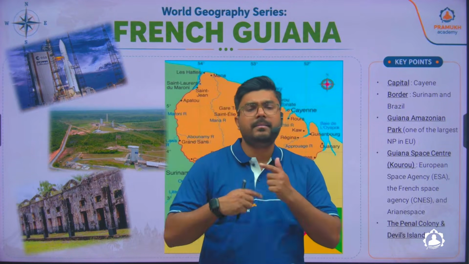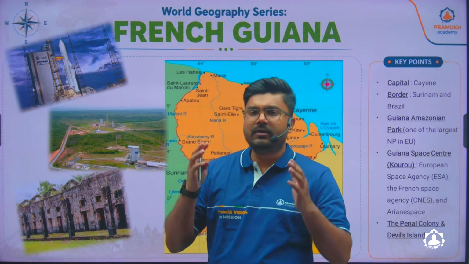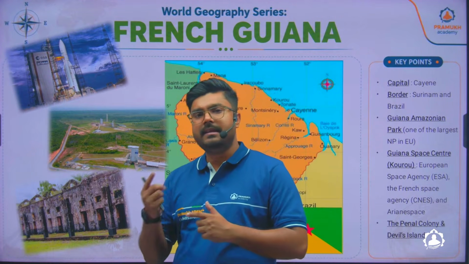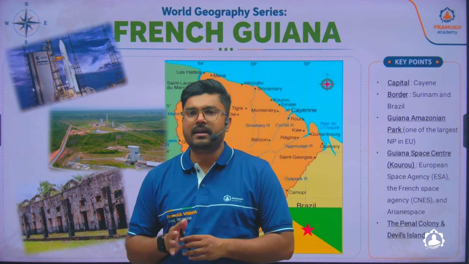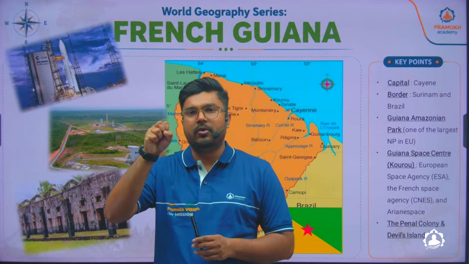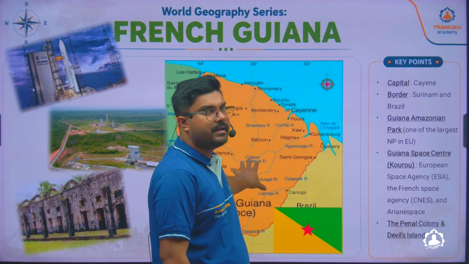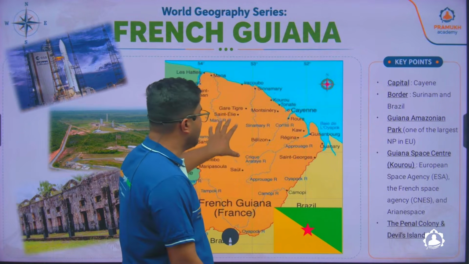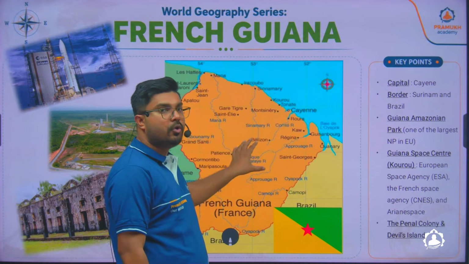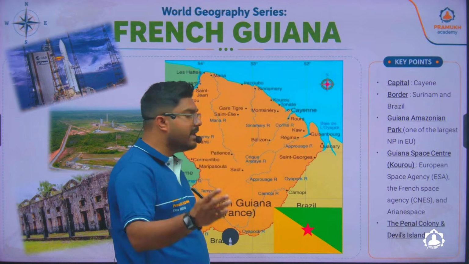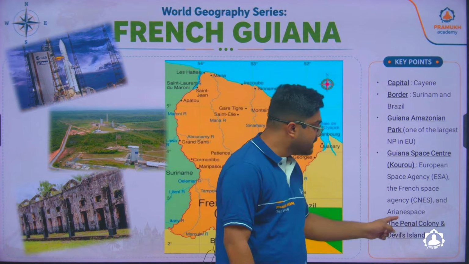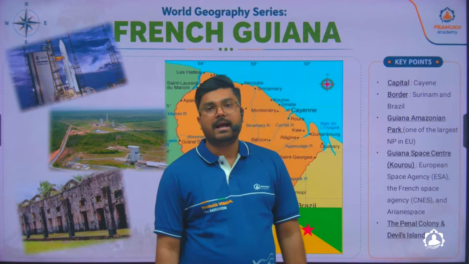Why? Because anybody in the regions where there were French colonies who committed a heinous crime, or was against the government, what did they do? They picked up that person from that particular location and put him in this country. You can tell that it was kind of a jail for all those notorious people, or those who were against the French government or French king. So that is why this island is called the Devil's Island.